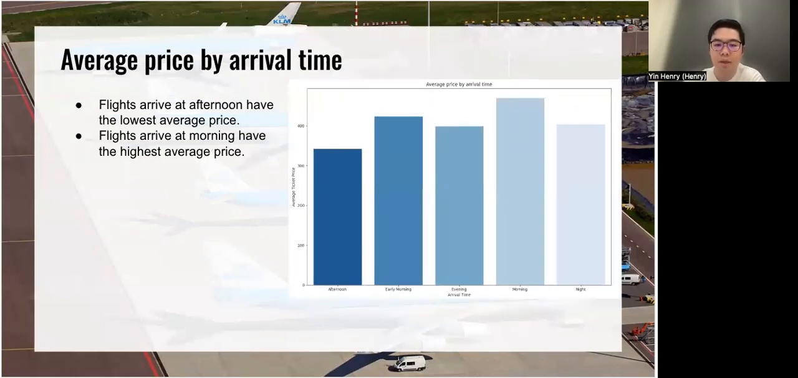And the average price by the arrival time can be seen in this plot. The flights arriving in the afternoon have the lowest average price, and the flights arriving in the morning have the highest average price.